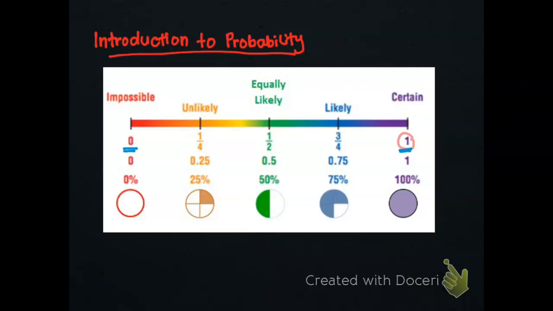Usually if you obtain a value less than 0.5, it is unlikely for that event to occur. If you obtain a value greater than 0.5, it tells you that the event is likely to occur. While for an equally likely event, there is a possibility of that event may occur or may not occur.